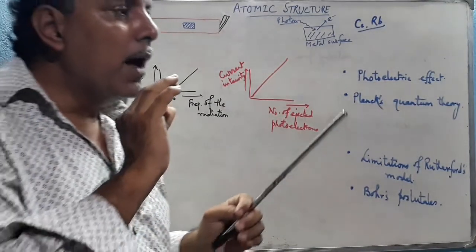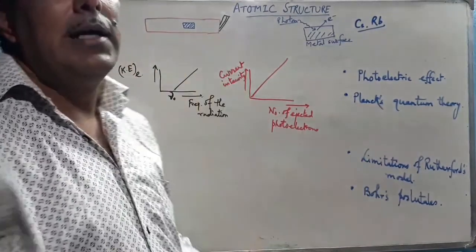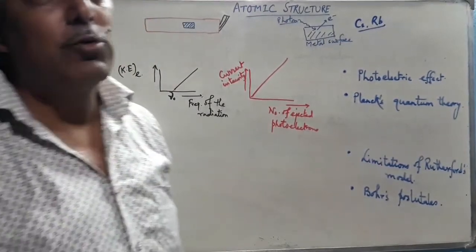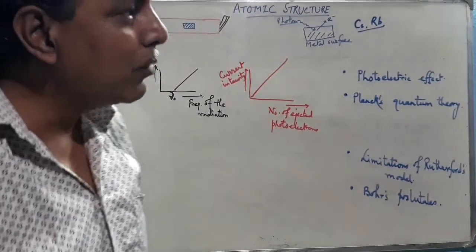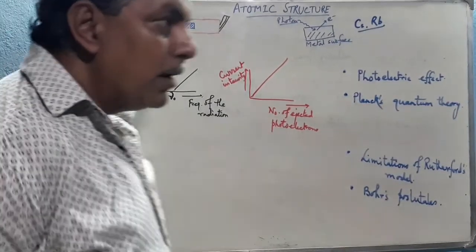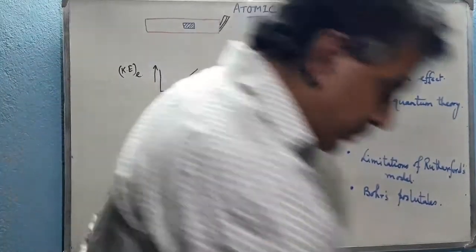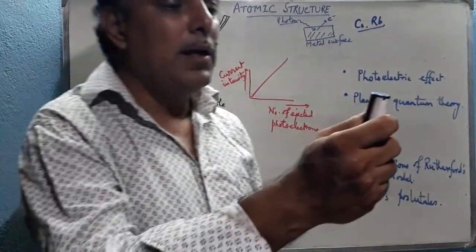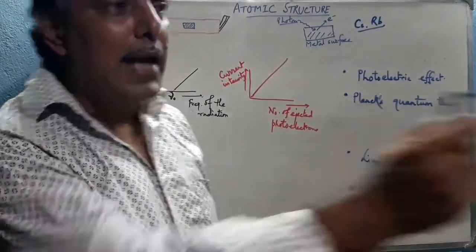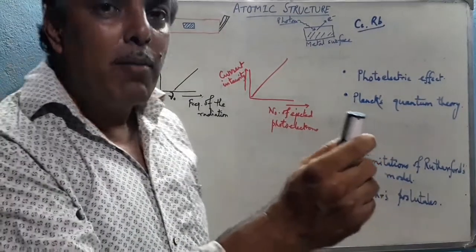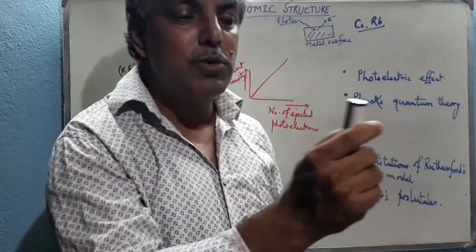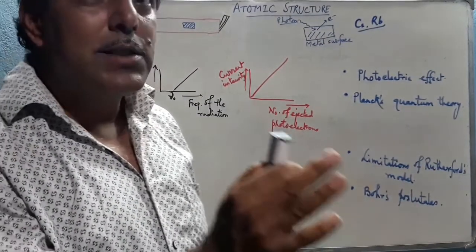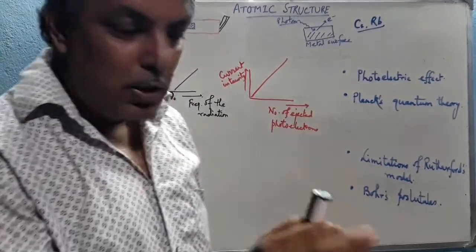According to Maxwell's electromagnetic radiation theory, any amount of energy is sufficient to eject that electron. But here we have seen that, suppose this pen is held by me in my hand and somebody wants to snatch it. A minimum amount of energy he has to give to snatch this pen from my hand, otherwise it cannot be taken.